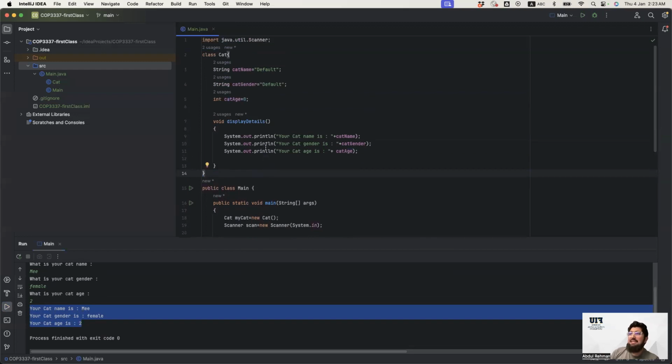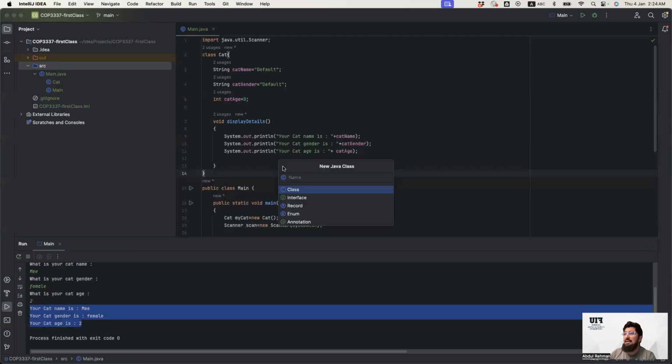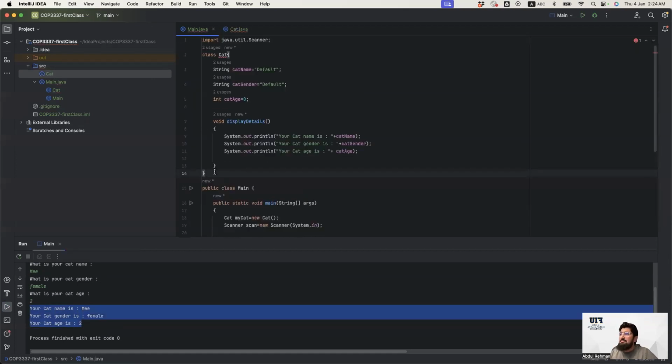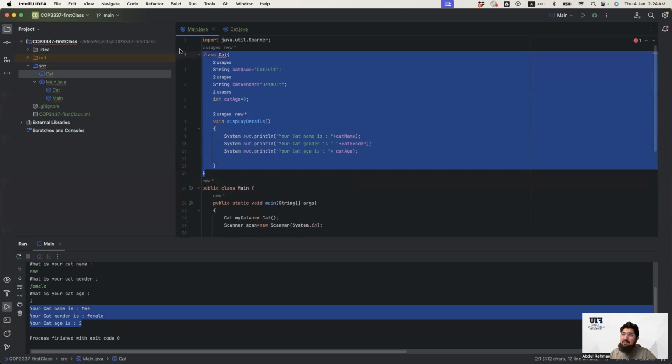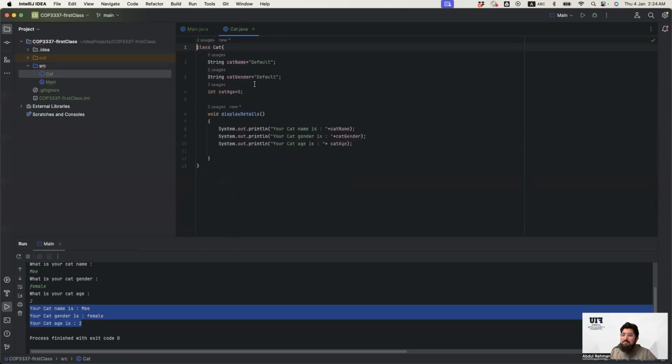So is it necessary to create 2 classes in one file? I would say no. We can still create another class, which we name the same, like cat. And there you go, we can now cut this from here and paste it here.